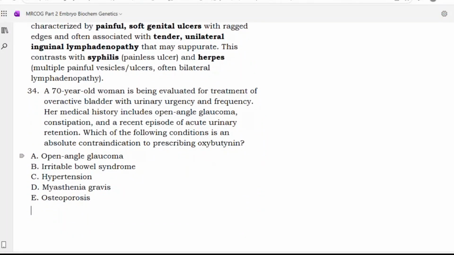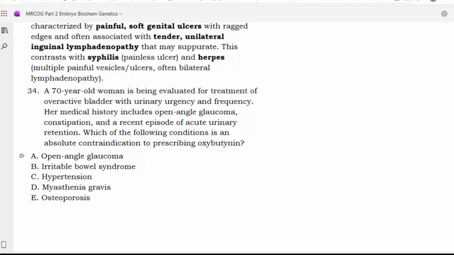Yes, sir. A 70-year-old woman is being evaluated for treatment of overactive bladder with urinary urgency and frequency. Her medical history includes open angle glaucoma, constipation, and a recent episode of acute urinary retention. Which of the following conditions is an absolute contraindication to prescribing oxybutynin?